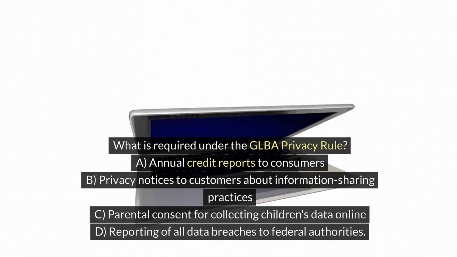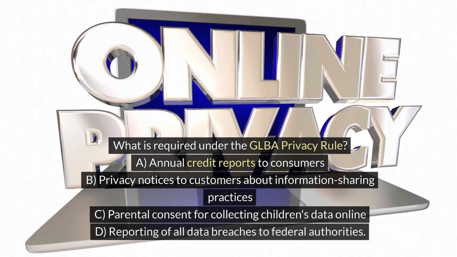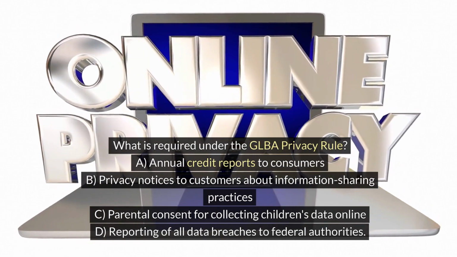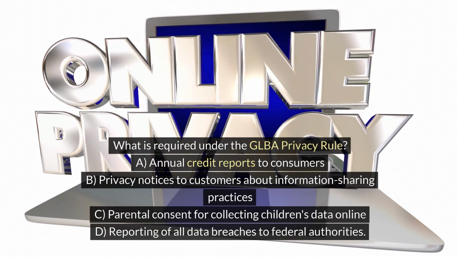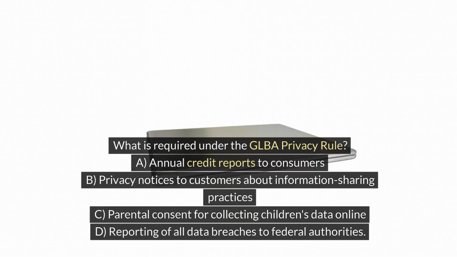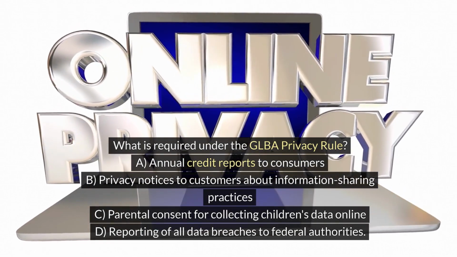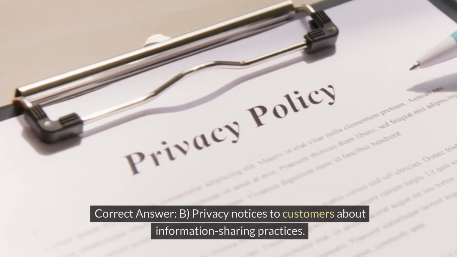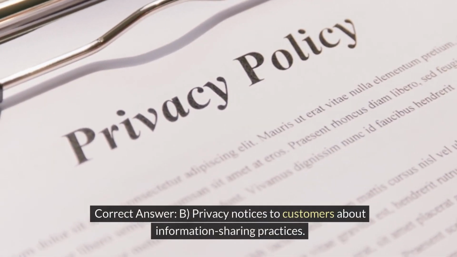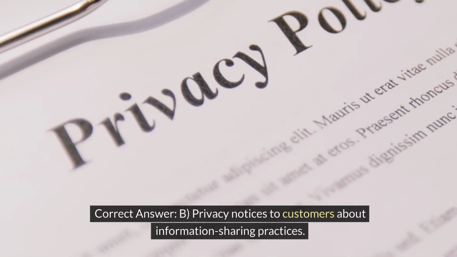What is required under the GLBA privacy rule? A. Annual credit reports to consumers. B. Privacy notices to customers about information sharing practices. C. Parental consent for collecting children's data online. D. Reporting of all data breaches to federal authorities. Correct answer: B. Privacy notices to customers about information sharing practices.